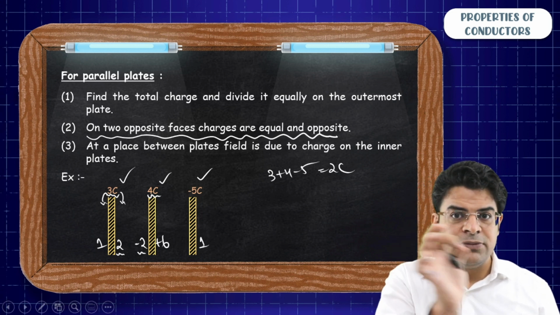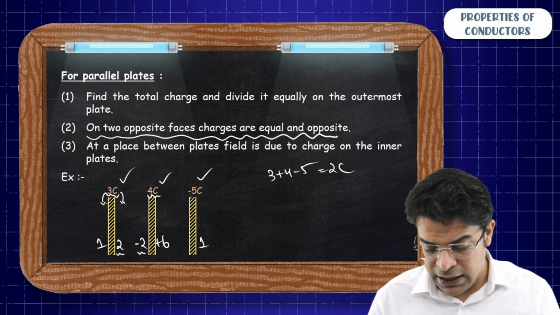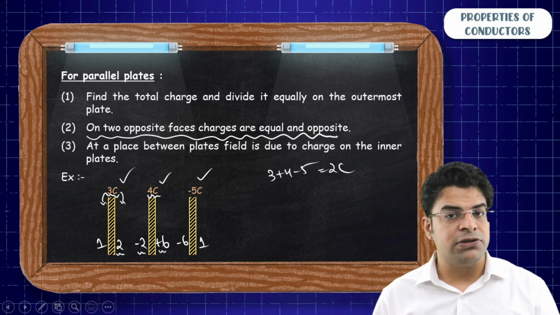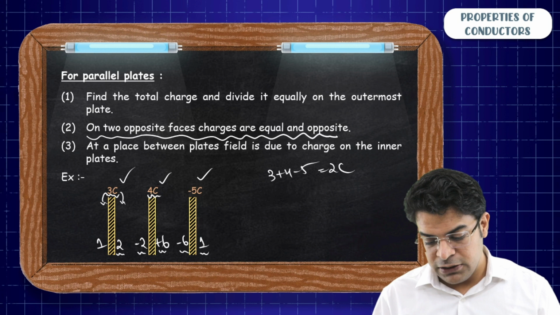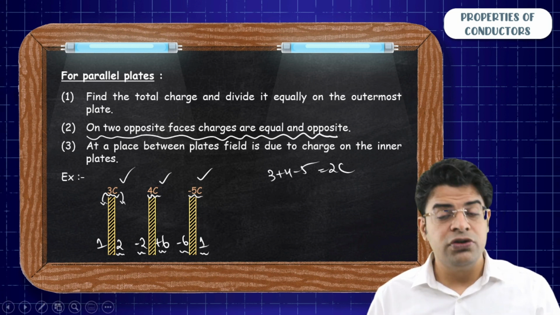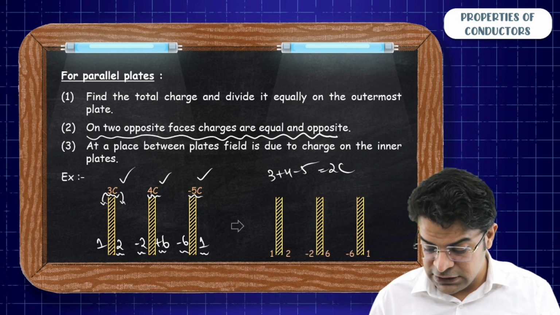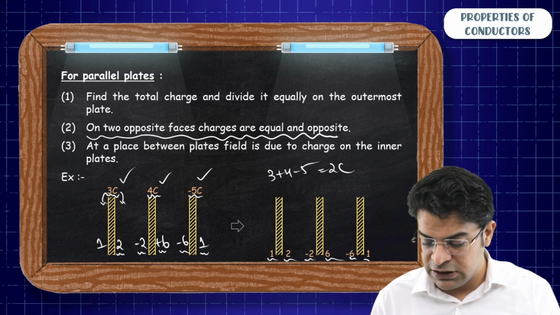So that plus 6 minus 2 becomes 4. And again, since pairs are formed here, if you have got plus 6 here, you will get minus 6. So that minus 6 plus 1 is the net charge, which is minus 5. So this is how the charge will be distributed over the six surfaces. So the charges will be 1, 2, minus 2, 6, minus 6, 1.